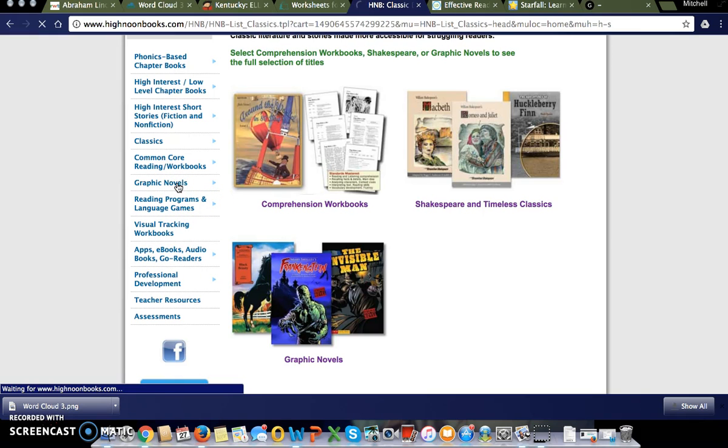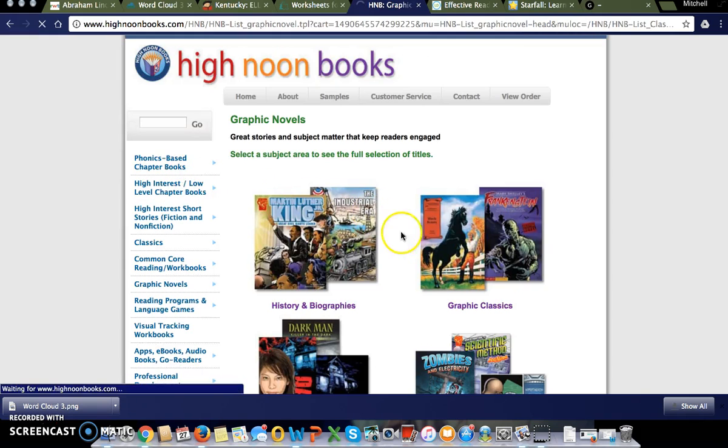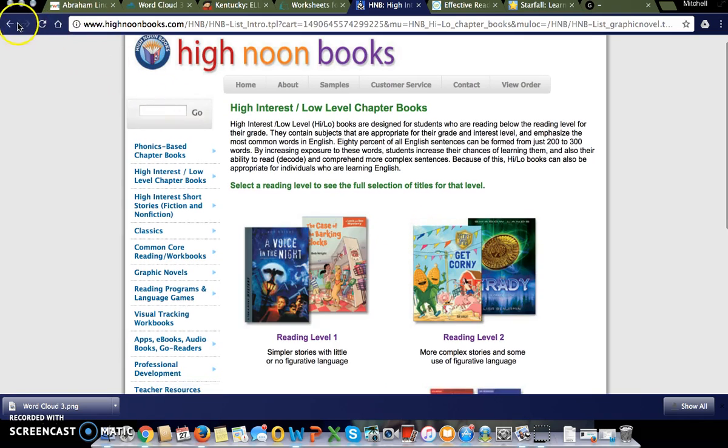So you just click on it. I'm going to specifically click on graphic novels. And it shows you history and biographies. It divides into categories.